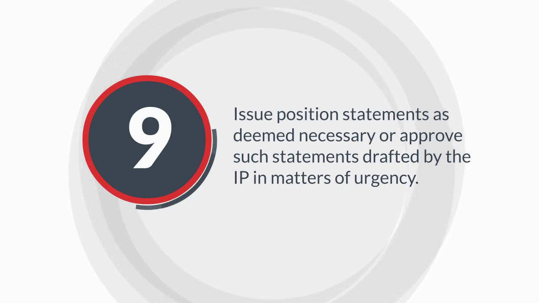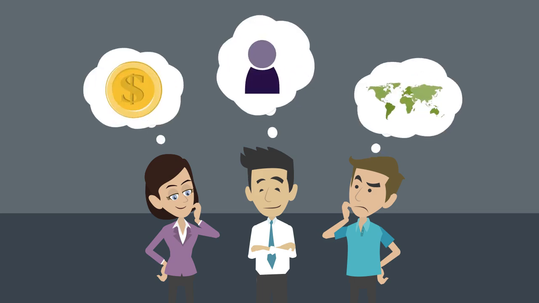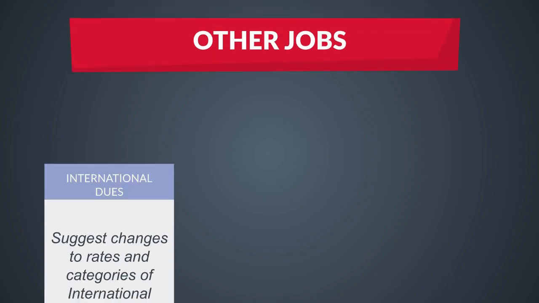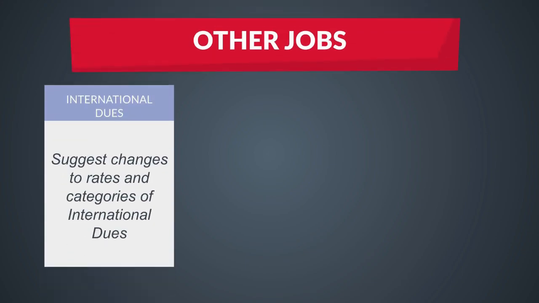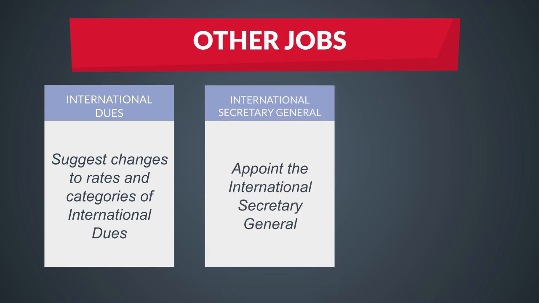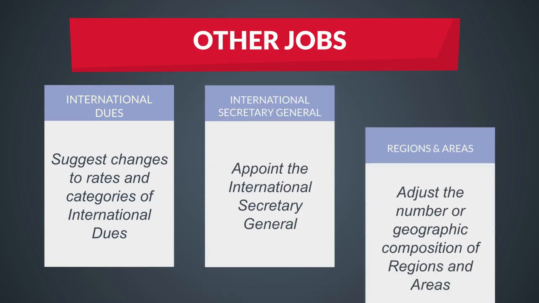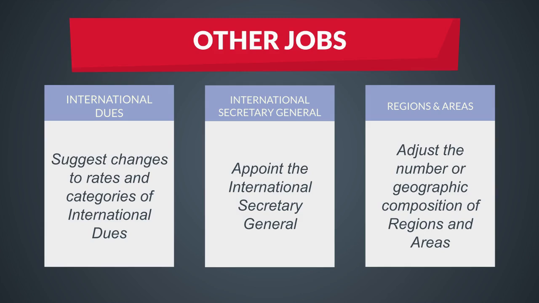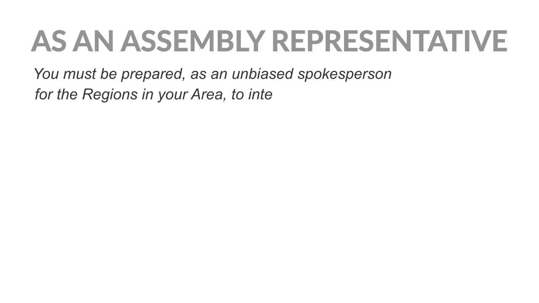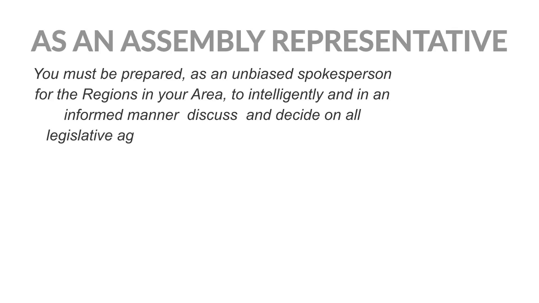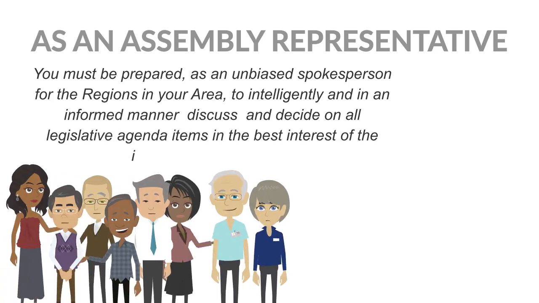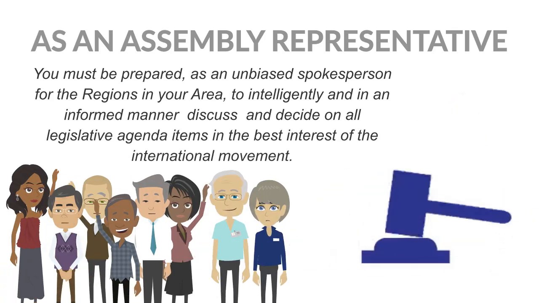As an Assembly representative, you may also be asked to suggest changes to rates and categories of international dues, appoint the International Secretary General, adjust the number or geographic composition of regions and areas. You must be prepared, as an unbiased spokesperson for the regions in your area, to intelligently and in an informed manner discuss and decide on all legislative agenda items in the best interest of the international movement.